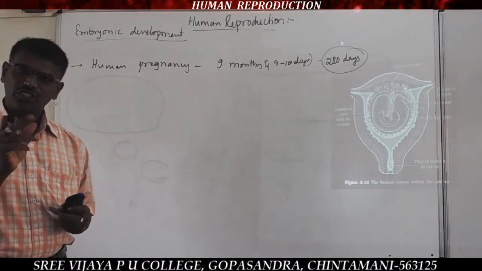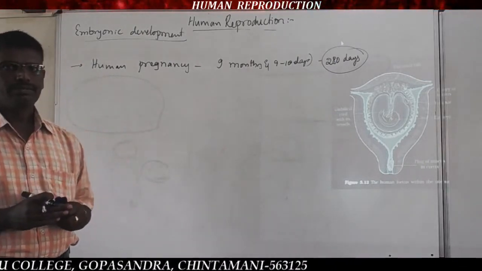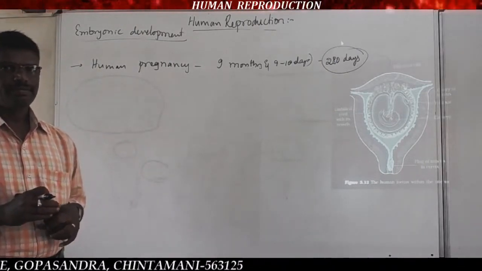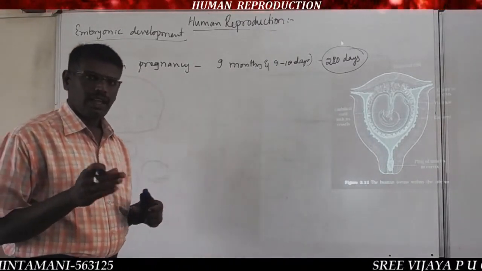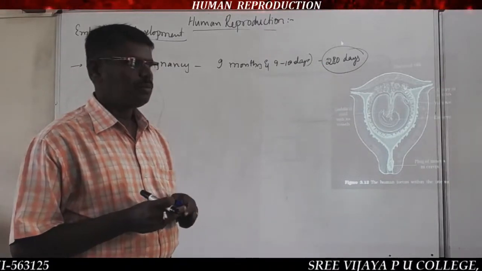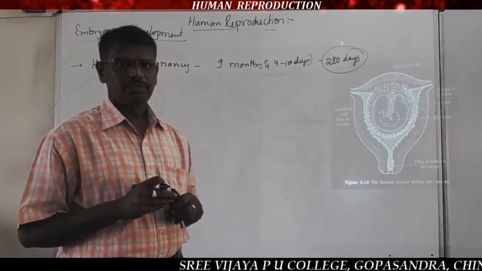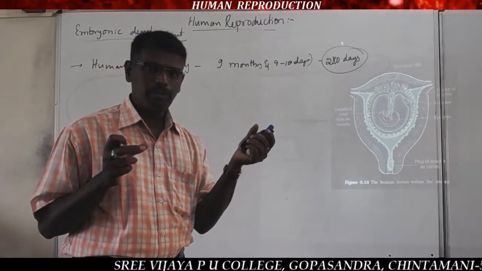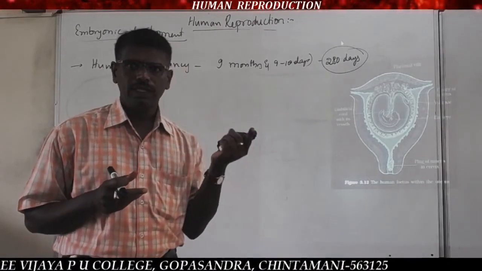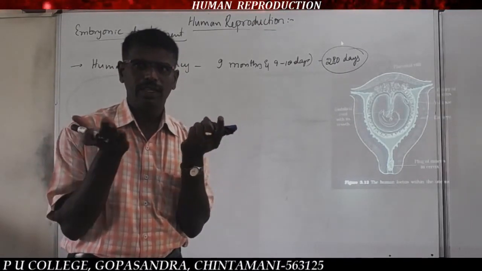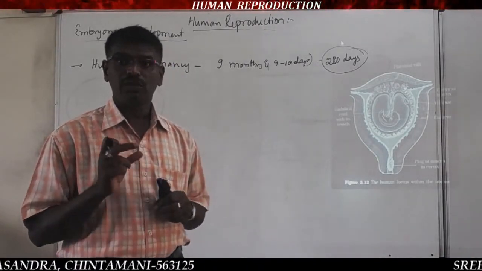Within 6 months, after the end of 6 months, the embryo, or the fetus, is completely formed. As we recognize, a baby born in the 7th month is not fully developed. If we place a baby born in the 7th month and a baby born in the 9th month side by side, we can see the difference, which is the most matured one, which is the most developed one.